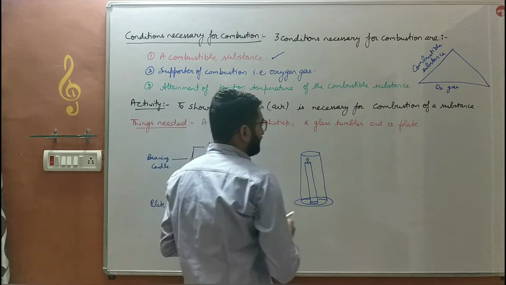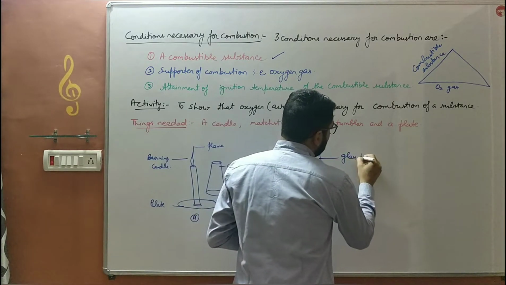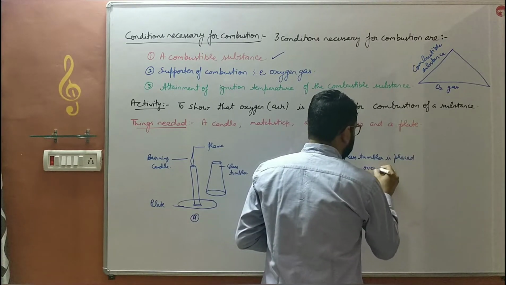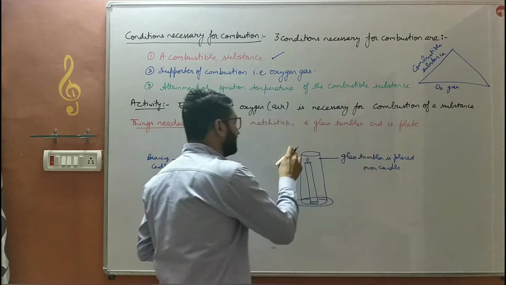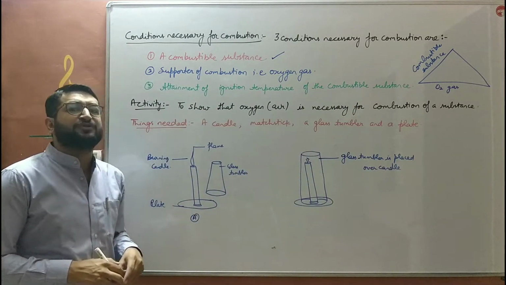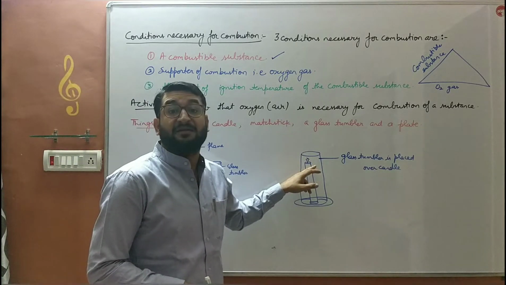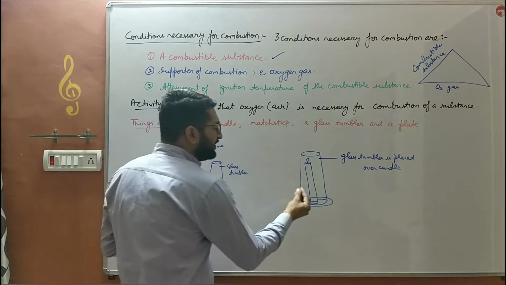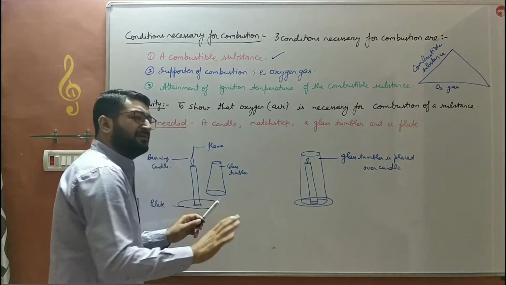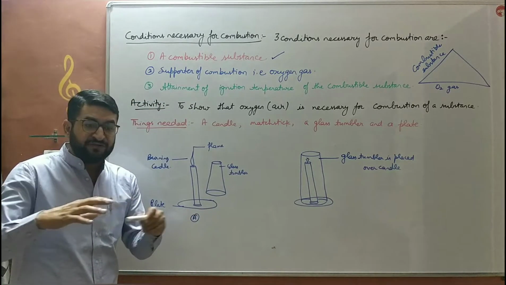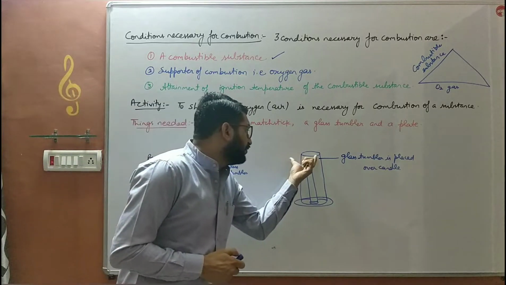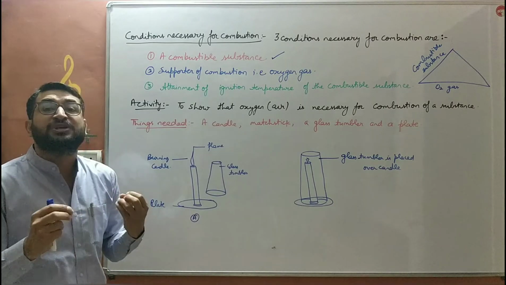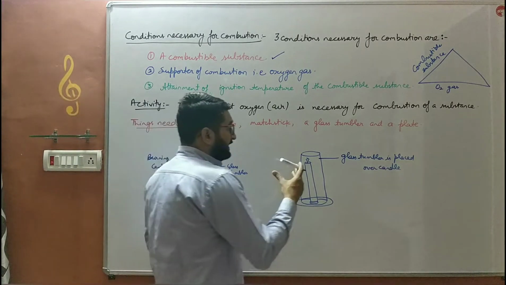In the second one, what we do is, glass tumbler is placed over the candle in inverted position. हमने क्या किया, उसको inverted condition में उसके ऊपर रख दिया. The precaution we must take is that the base does not touch the candle. ये base touch नहीं करना चाहिए, बेटा gap होना चाहिए थोड़ा सा. We'll observe that after burning for a few seconds, the candle deflames. The candle will not produce any flame after some time. Candle जो है बच्चे, वो बुझ जाएगी. There is no flame.